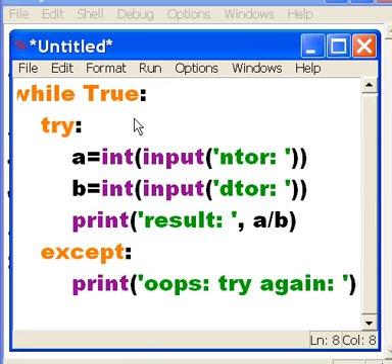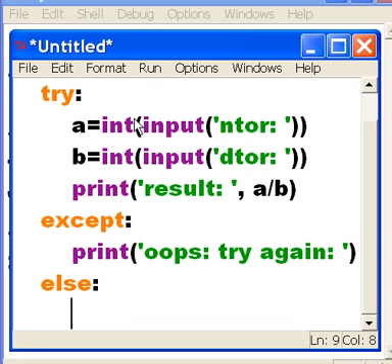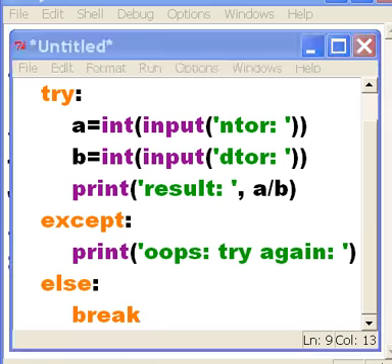Those quotes. And that's pretty much it. Else, what should you do? Break. So that's our program in a nutshell.